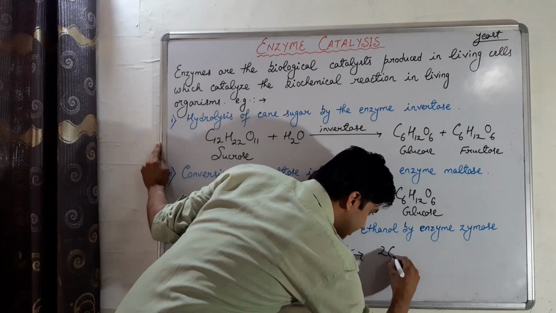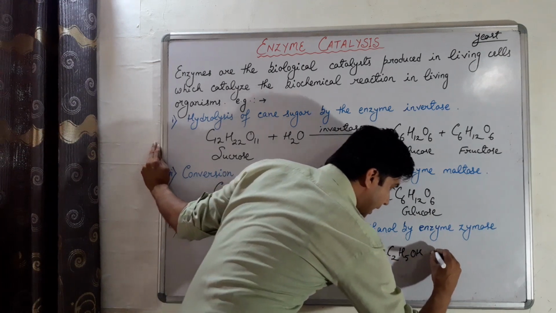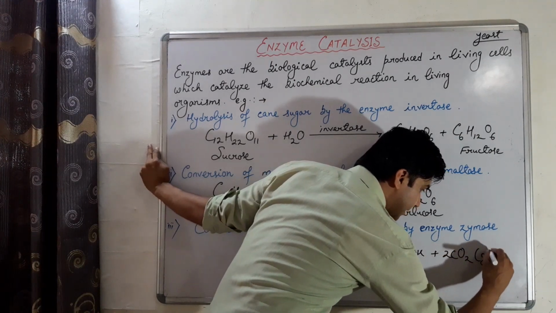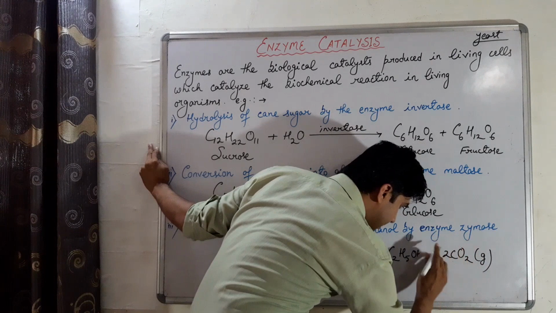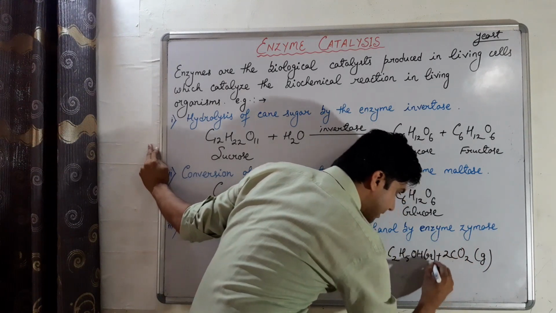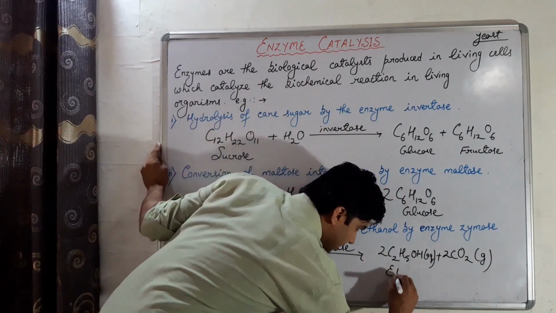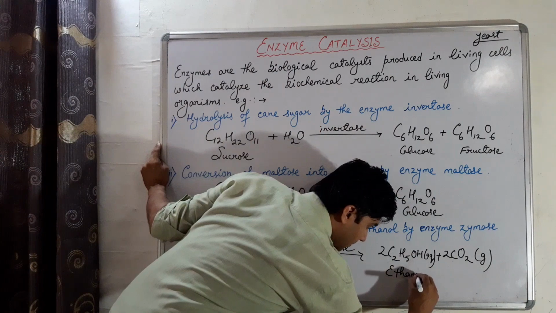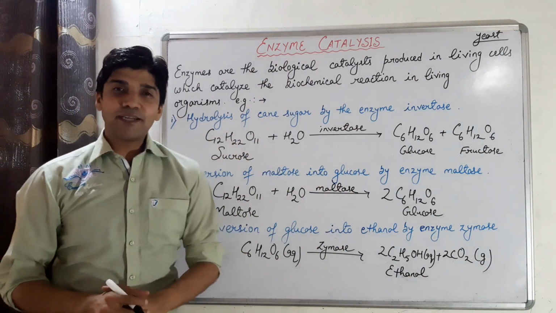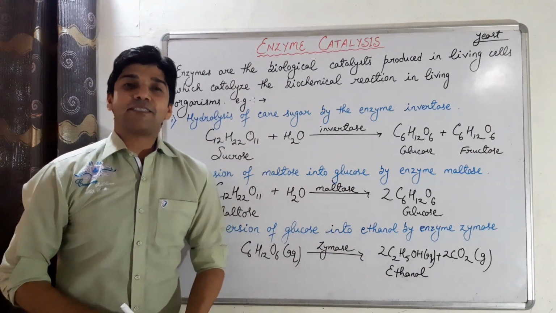Formula क्या होता है? C2H5OH and 2 moles of carbon dioxide. Ethanol aqueous phase में और carbon dioxide gaseous phase में. So the formation of ethanol from glucose कहाँ पे हो रहा है ये? By the enzyme zymase present in the yeast.